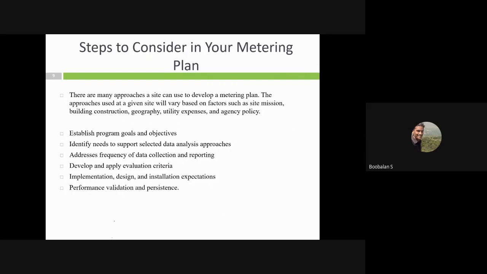And this is the very first step, right? So we need to establish your system goals, right? Your company goal or objective, we need to fix it. Once you're able to fix these goals, based upon these goals and objectives, we are going to choose your analysis method as well as my purchasing of electrical meters, right? Based upon this goal, about the particular objective of your company, I'm going to take a decision, right? I'm going to purchase a new type of meter, and I'm going to choose different data analysis approaches based upon my company goal. We're going to see it step by step.